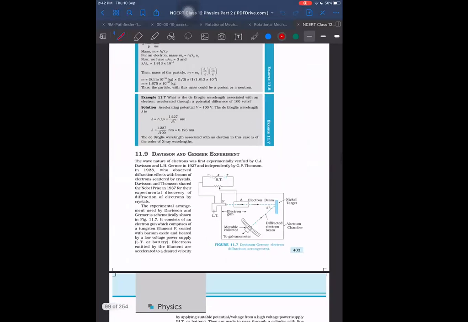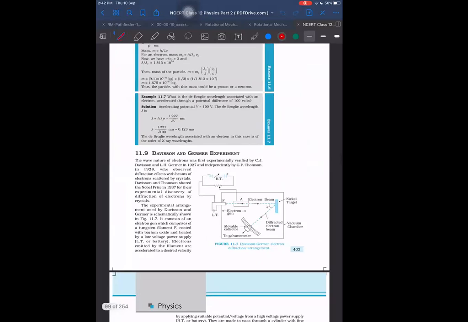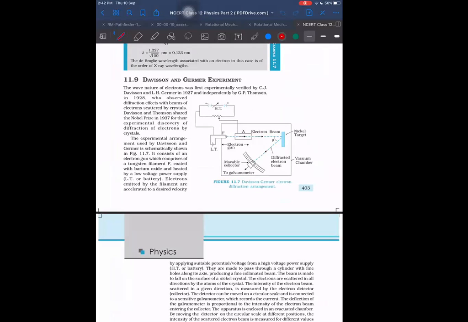Here it is. Davisson and Germer experiment. Let me explain this one.